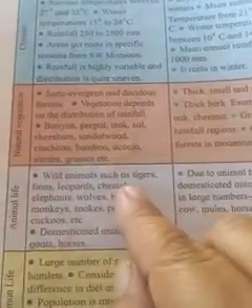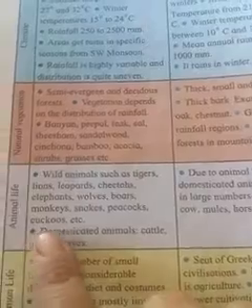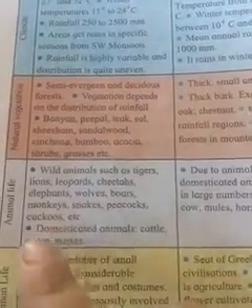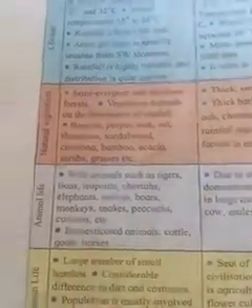Animal life: wild animals such as tiger, lion, leopard, cheetah, elephant, bears, monkeys, snakes, and birds such as owls, peacocks and cuckoos. That means these are the animals and birds present in this area. Domesticated animals are cattle, goat and horse.